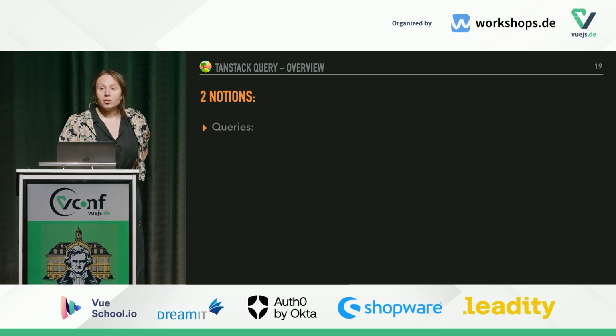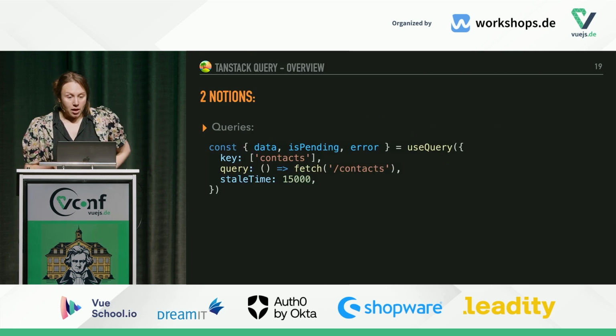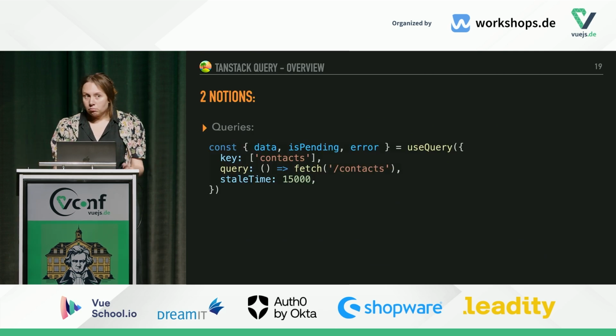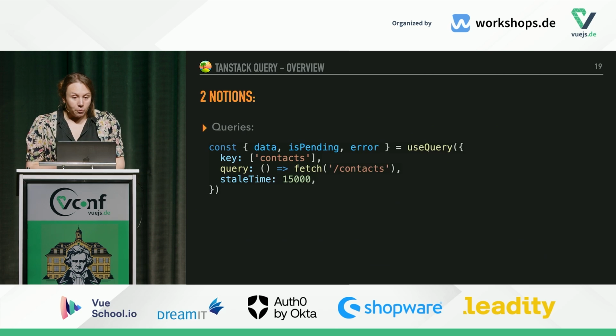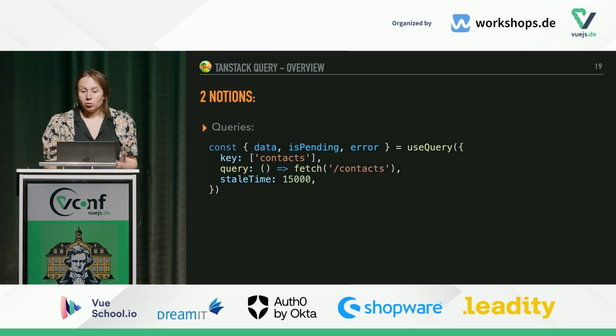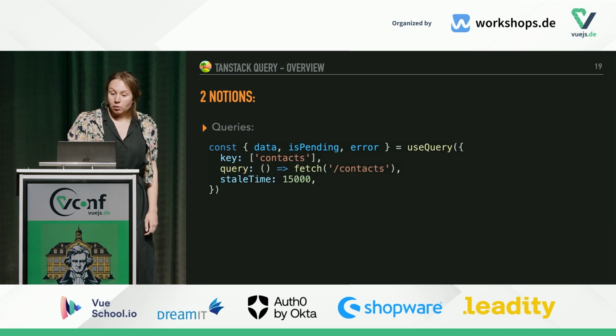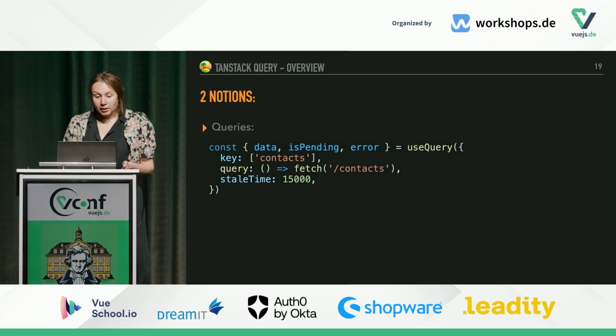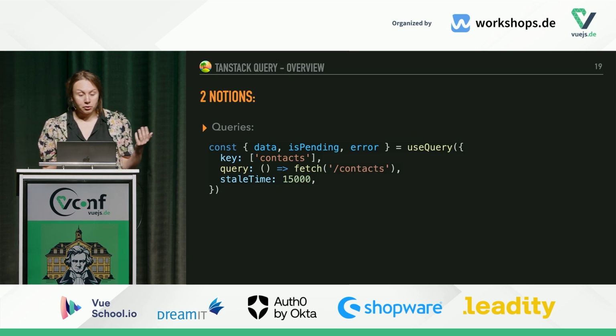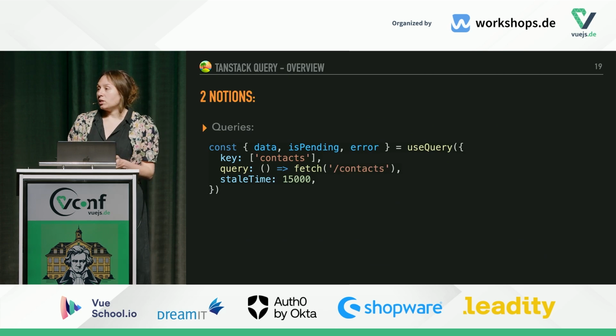Well, so what does a query look like? To run a query, we are using a composable which is called useQuery. And that's quite easy. That's nothing especially original, I would say. So this composable accepts a configuration object with options. We can see we have a key, we have the query, the stale time. The key is the mandatory one. That's the key of the query in order to store it in the store.